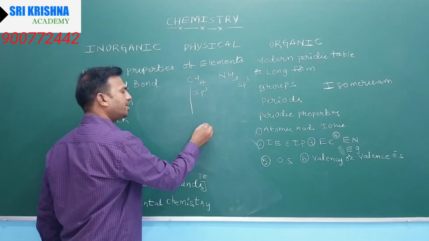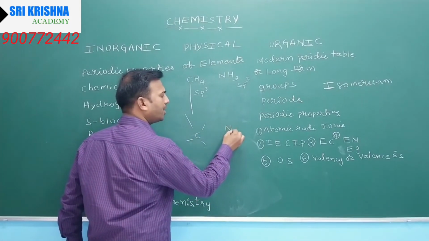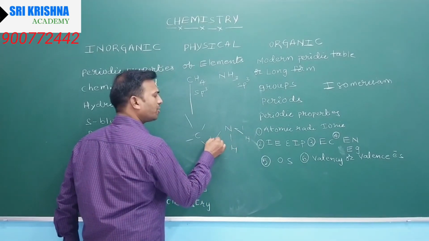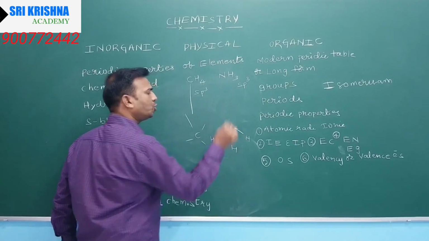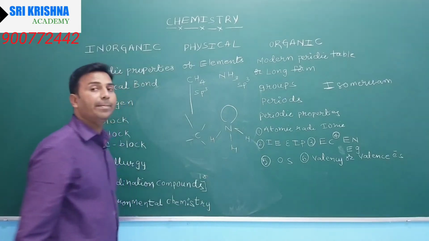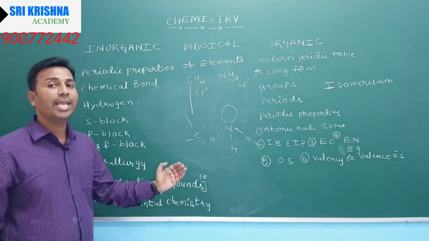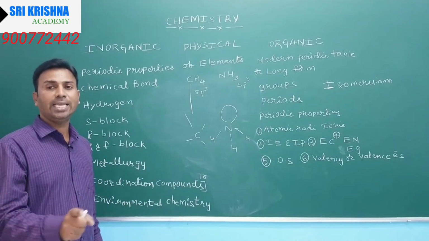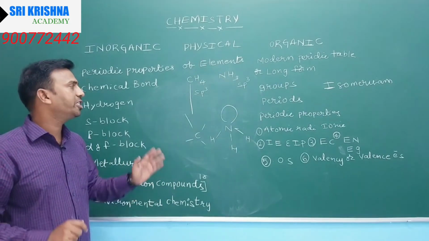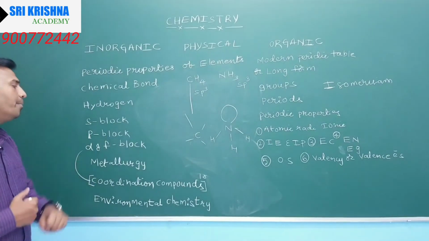Come to ammonia: the hybridization of nitrogen is sp3, but its geometry is pyramidal. So there is a difference. This is explained by VSEPR theory, valence shell electron pair repulsion theory. Such questions we expect from chemical bonding.